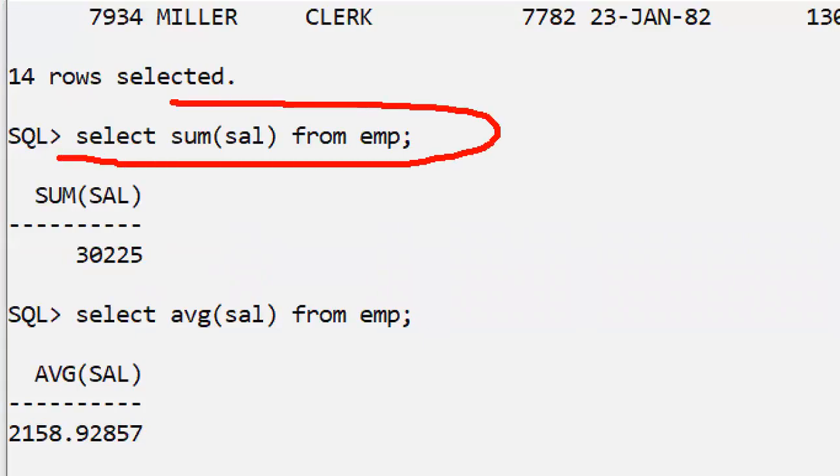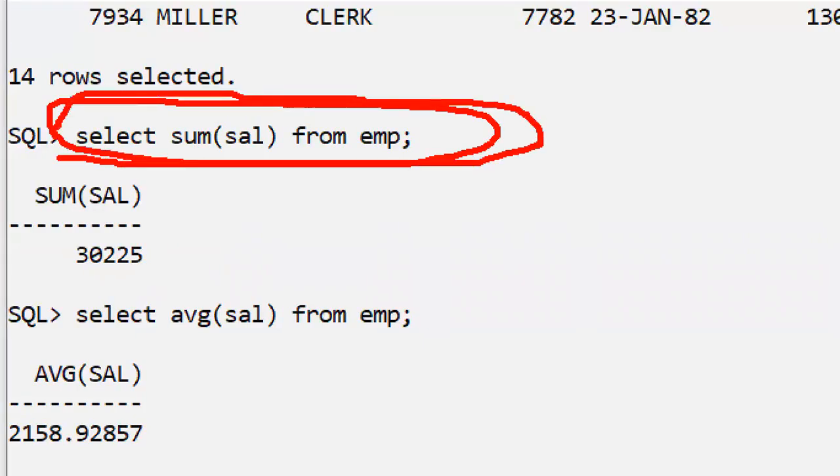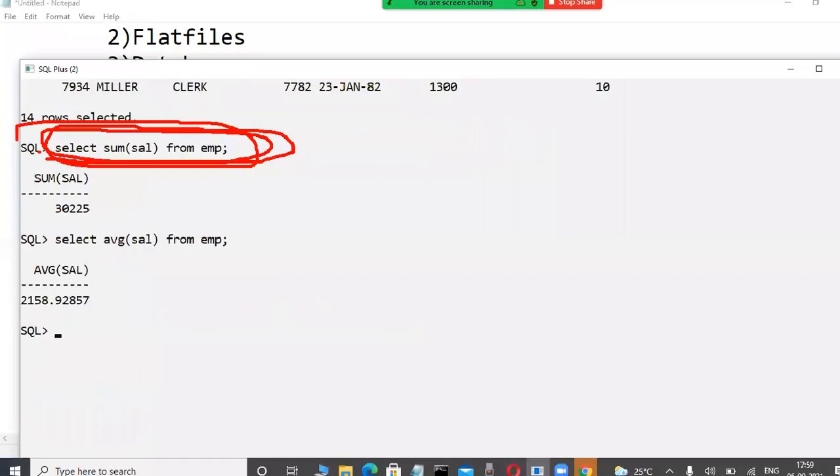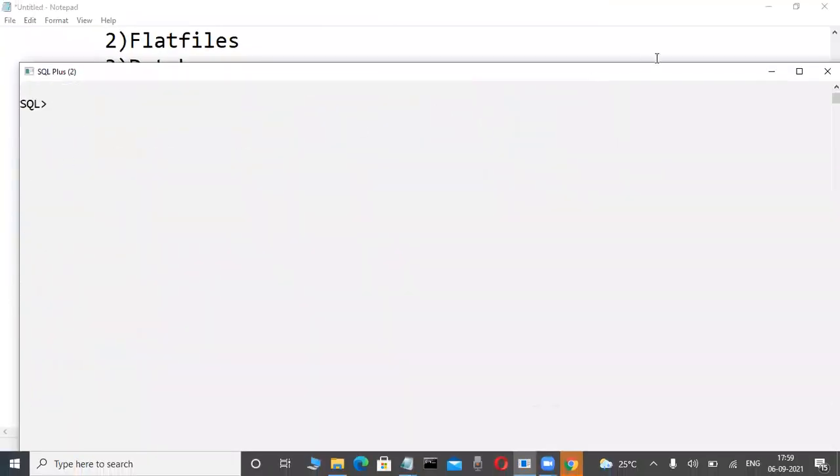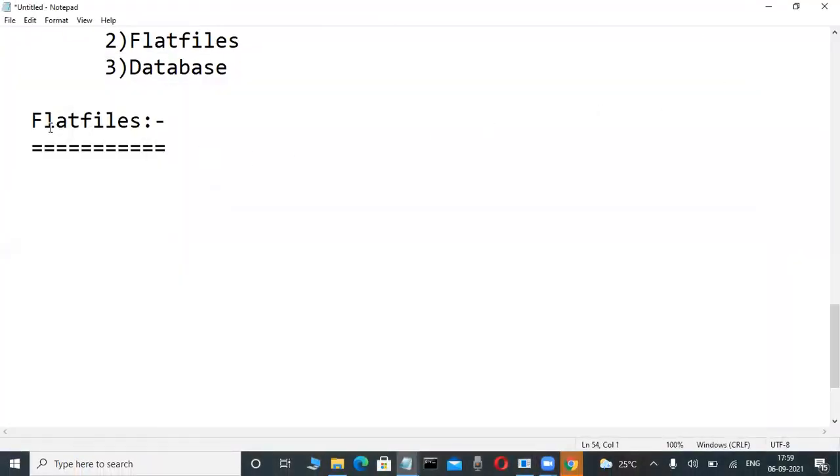Just simple commands are there. This is the SQL language. Through that we are storing data in databases, and that is also permanent. But here in flat files, storing is difficult, retrieving is difficult, so many things. That's why prior to 1960, your organizations used the flat file approach for storing data or information in file format by using application programs in high level languages.